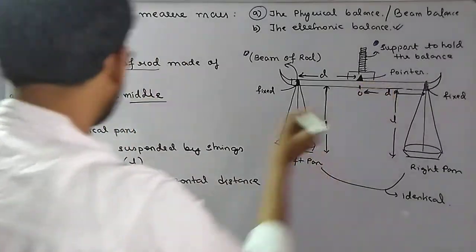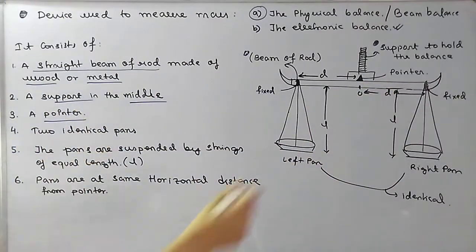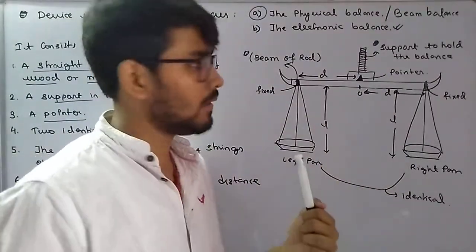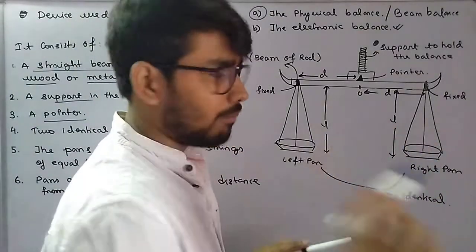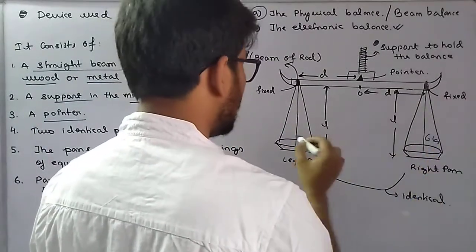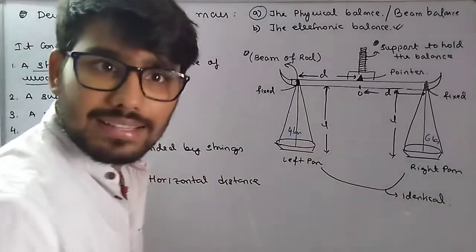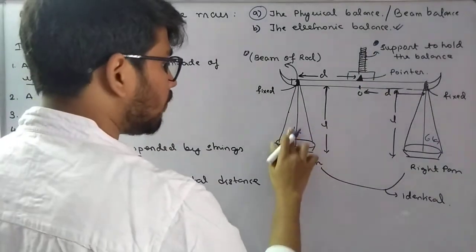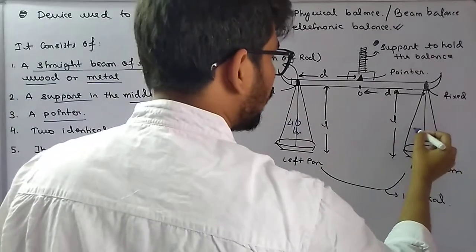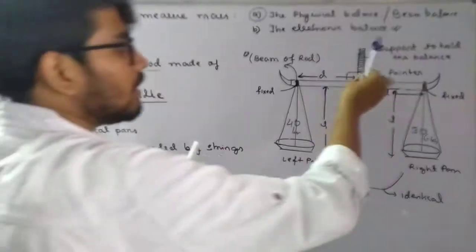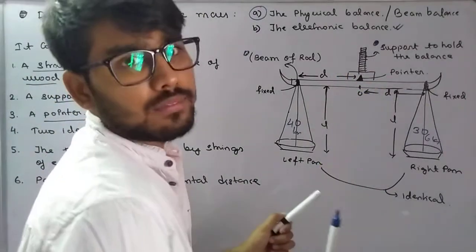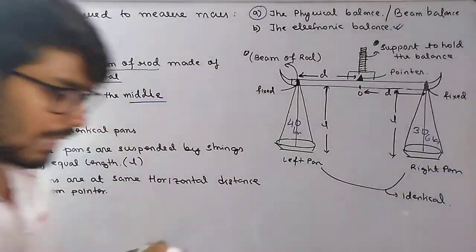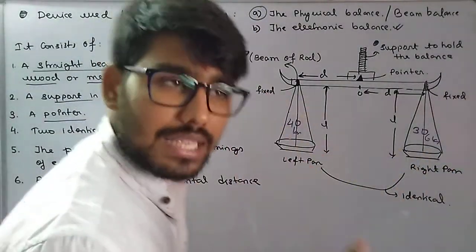And then we also have a pointer in the middle. This pointer will indicate which side is heavier. Just for the time being, suppose you have placed 6 kilos over here and 4 kilos over here, this side is heavier, then this pointer will turn in this direction. If suppose you have placed 40 kilos and over here 30 kilos, then this side is heavier, then this pointer will tilt towards this side. And when the pointer rests in vertical position, it means both the weights are balanced. Both sides have the same weight.